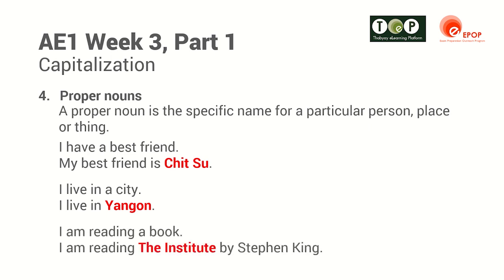And then thirdly, a thing, in this case a book. I am reading a book, no specific name for a particular book, so there's no capital letter. In the second example, I am reading The Institute by Stephen King. So in this case, The Institute is the specific name of a book. So it has a capital letter for each word of The and Institute, as you can see here.